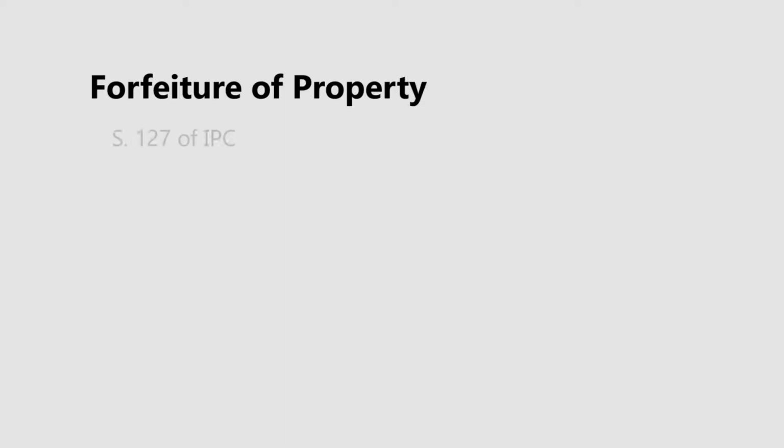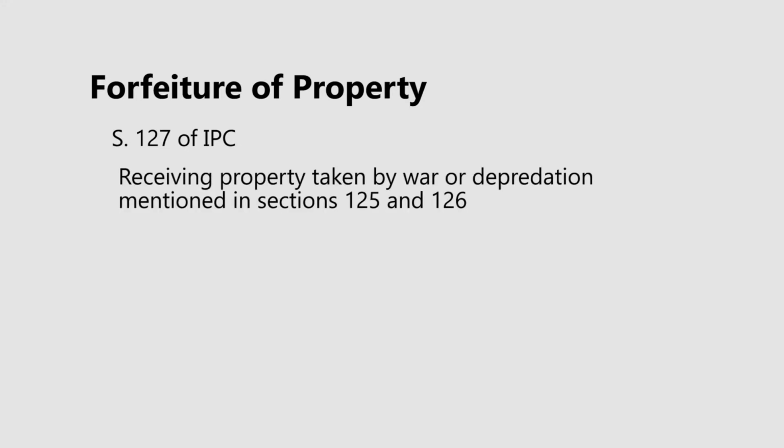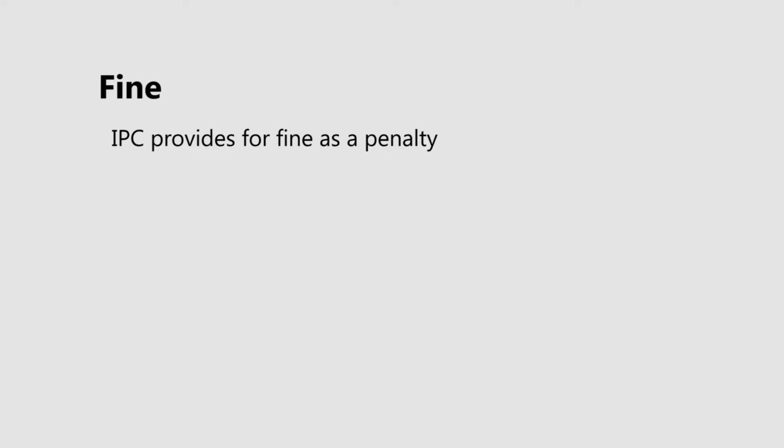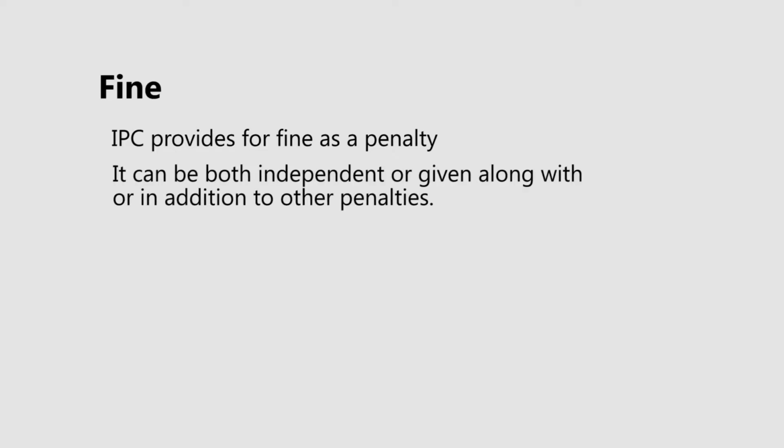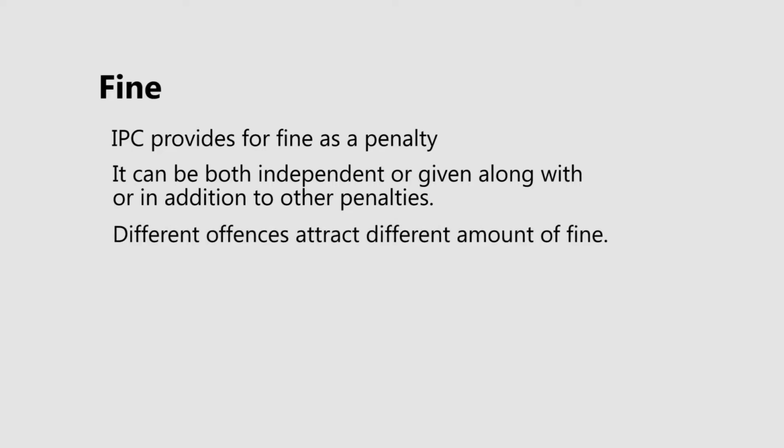Likewise, under Section 127 of the Indian Penal Code, receiving property taken by war or depredation mentioned in Sections 125 and 126, forfeiture of property has been awarded as a method of punishment. Now, the final form of punishment which has been awarded in the Indian Penal Code is fine. The IPC provides that fine is a prescription of a modality of punishment. It is a form of penalty which can be given to individuals. It can be both independent or it can be given with or in addition to other penalties. Different offences attract different amount of fine.